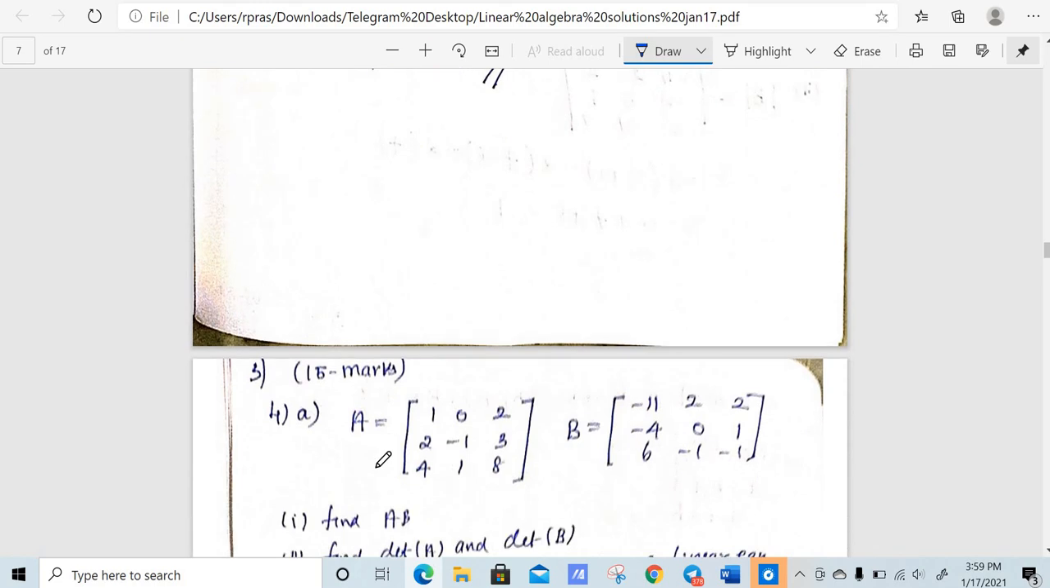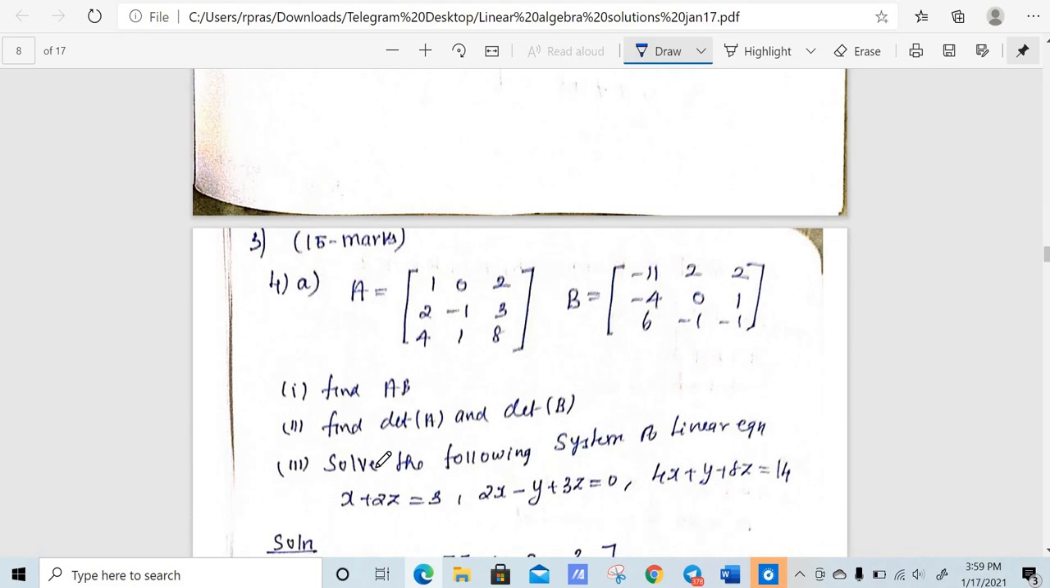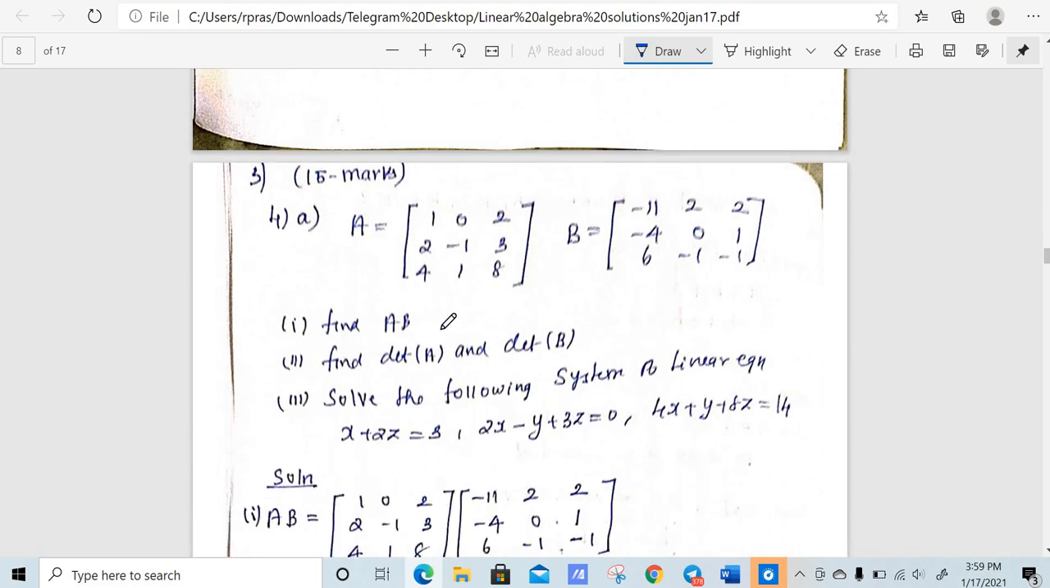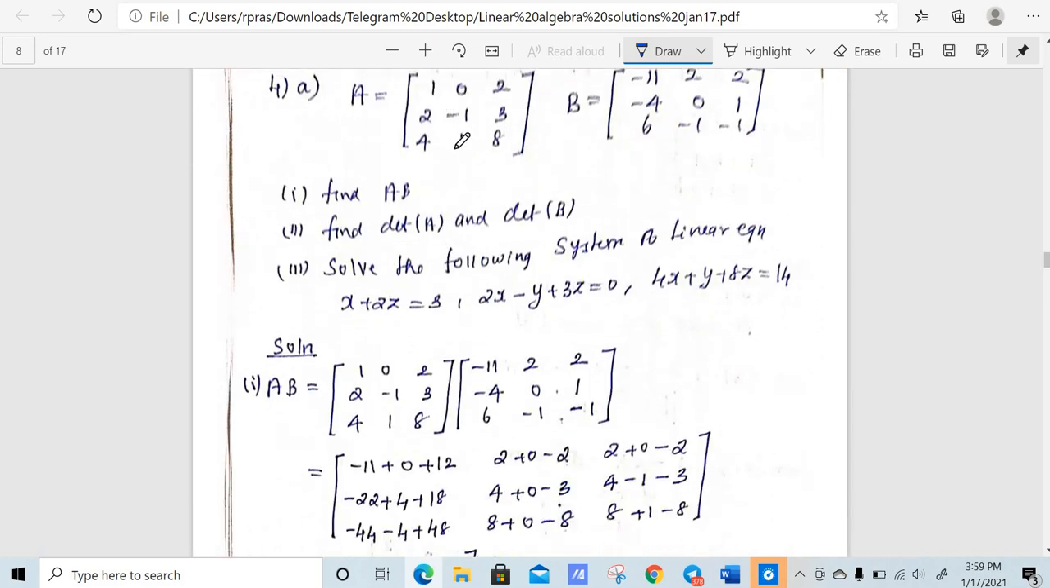The third question is a 15 mark question, a very elementary problem. They have given A to be 1, 0, 2, 2, minus 1, 3, 4, 1, 8, and they have given B to be minus 11, 2, 2, minus 4, 0, 1, 6, minus 1, minus 1. They have asked us to find AB, find the determinant of A and determinant of B, and solve the following system of linear equations. It's very elementary, so I am just skipping this. A into B, you just make a product, you will get the identity matrix. Find determinant of A, you will get 1. Find determinant of B, you will get 1.